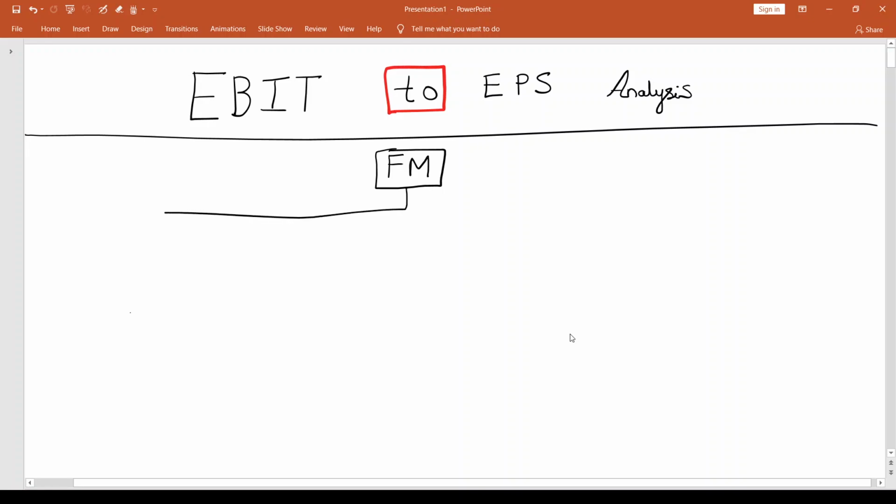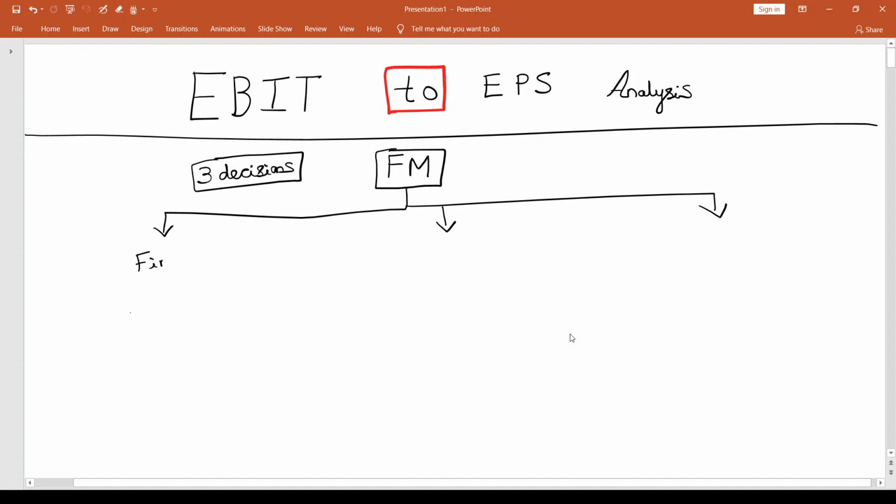For this purpose, I'm going to be splitting this function of financial management into three parts, and the rationale behind my doing that would be the three decisions which are linked with financial management. We know that there are three important decisions linked to the scope of financial management. One, we call financing decisions. Number two, investment decisions. And number three, dividend decisions.